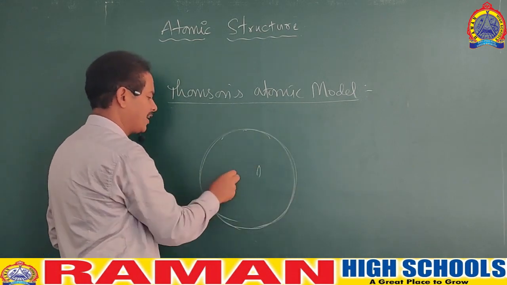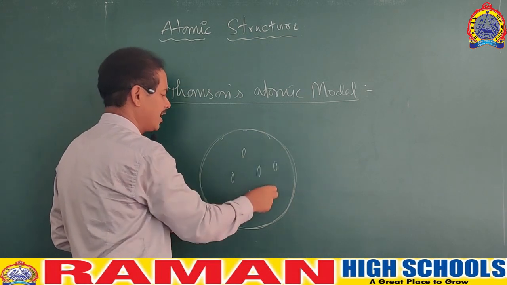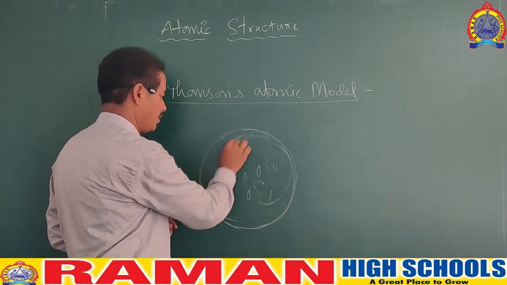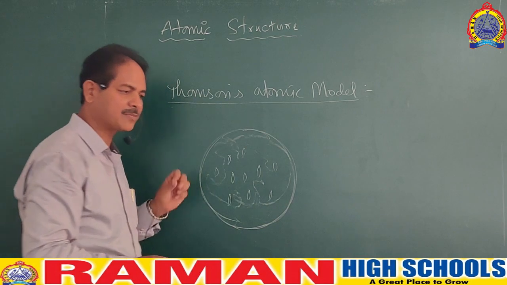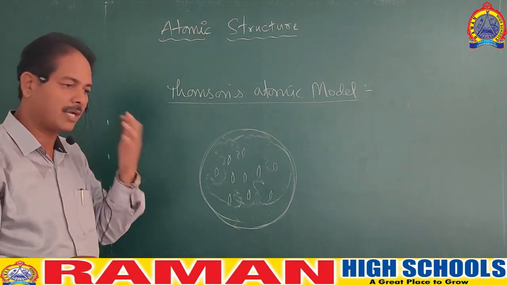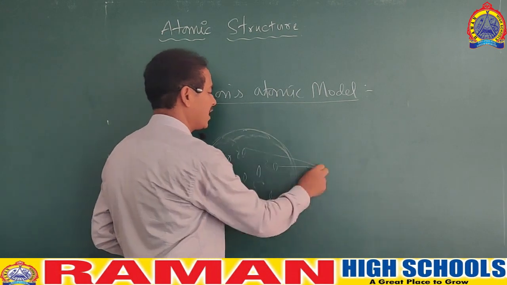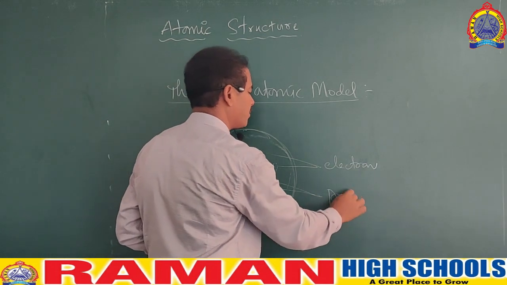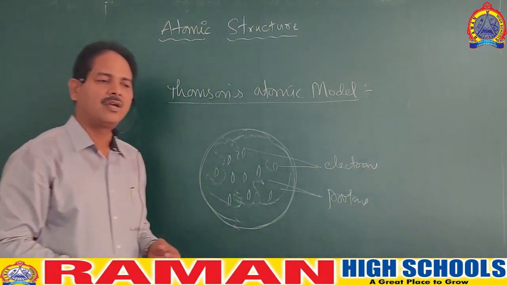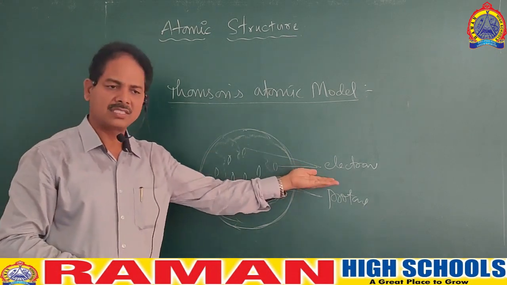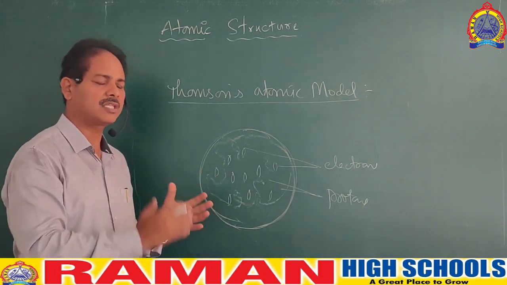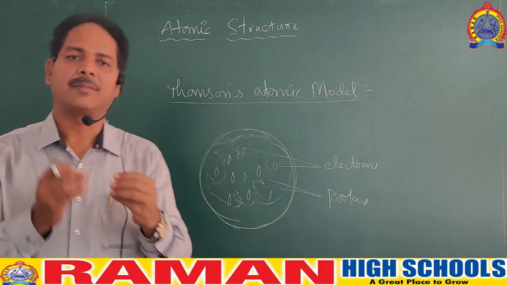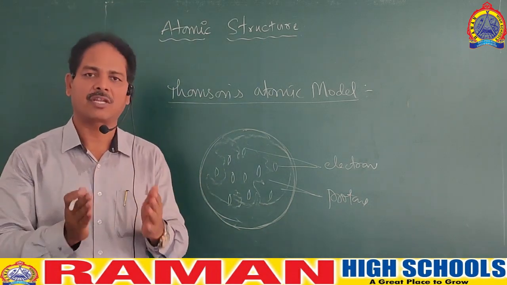You know watermelon: if you cut and see, you have seeds embedded in the red spongy matter. In the same way, according to Thomson, the seeds are compared to the electrons of the atom, and the red spongy matter is the protons and the neutrons. The electrons' mass is not counted. In a watermelon, the total mass is given by the red spongy matter. In the same way, for the atom also, the protons and neutrons have the total mass.